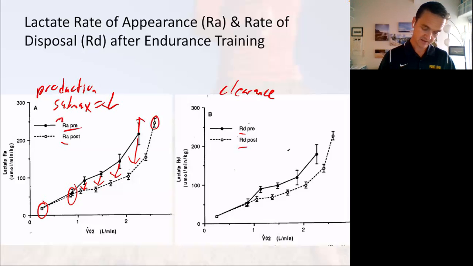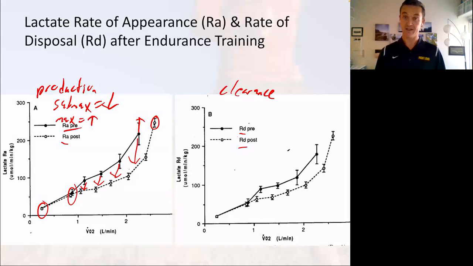At max, production increases. All the way throughout, we have less production because we can use our oxidative system more effectively, so we have to use our anaerobic system less, and we're better at clearing it. But when we get to max, all of a sudden we're making more lactate and there's more appearing. So maximal levels of lactate appearance are higher because our body can deal with that higher amount of stress.